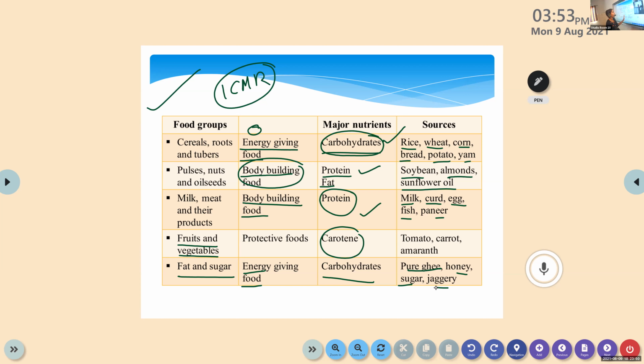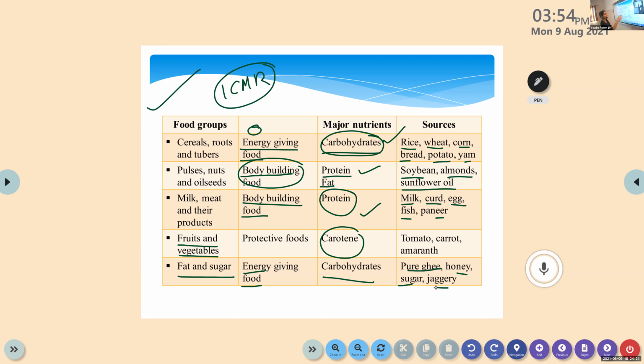Yeah. So please copy down this table. Sanjana, finish?